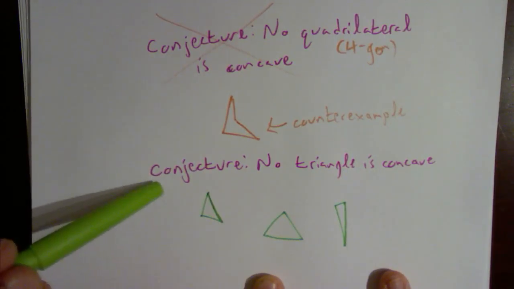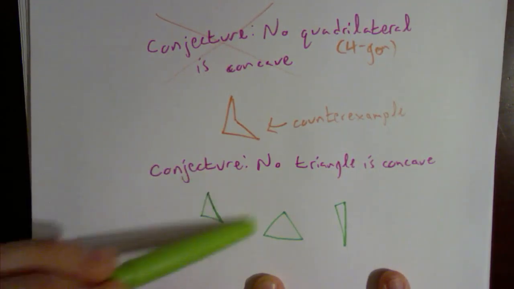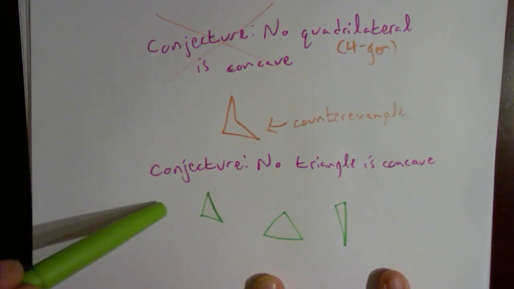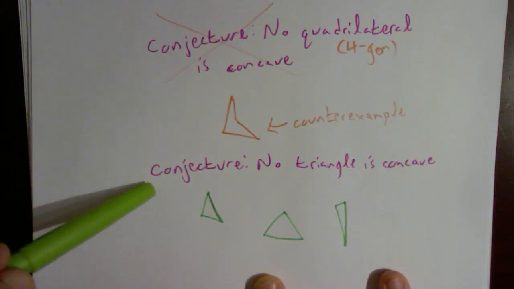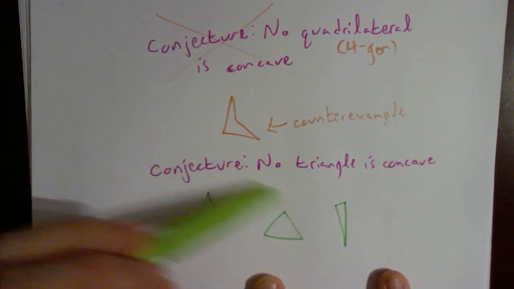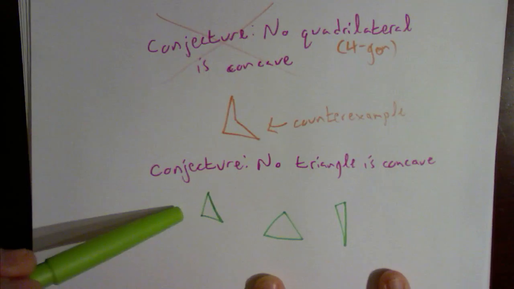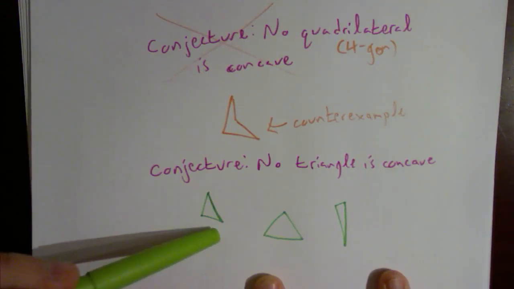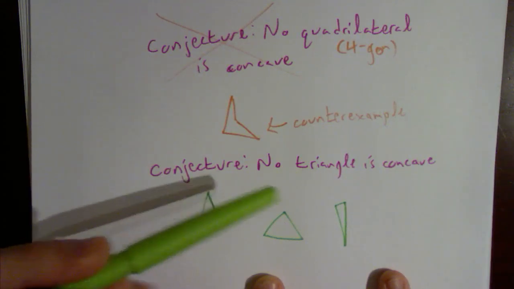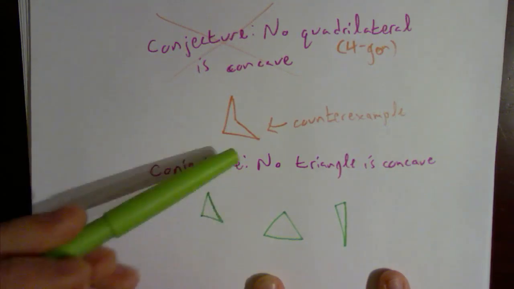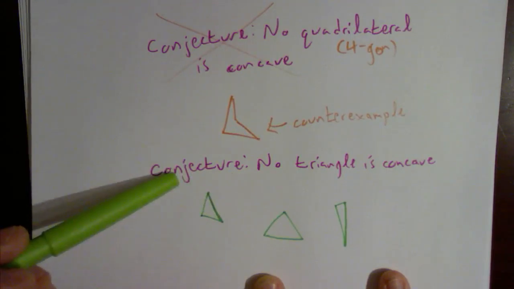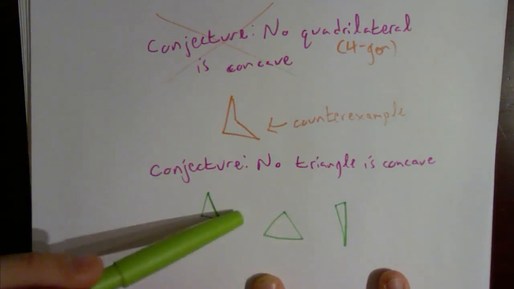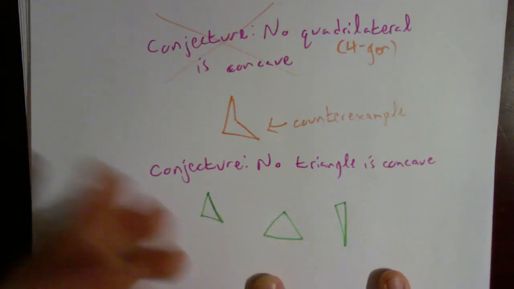Tomorrow we're going to be seeing a little bit closer, but throughout the rest of this week, the rest of this unit, we're going to be seeing how to prove a conjecture. Because right here we have a conjecture that I can't disprove. I can't come up with a counterexample for it. But maybe someone could draw a really crazy triangle that only has 3 sides that is concave. So until then, we're not really too sure. We haven't proven it, but we think it's probably true because I can't disprove it. I can't come up with a counterexample.